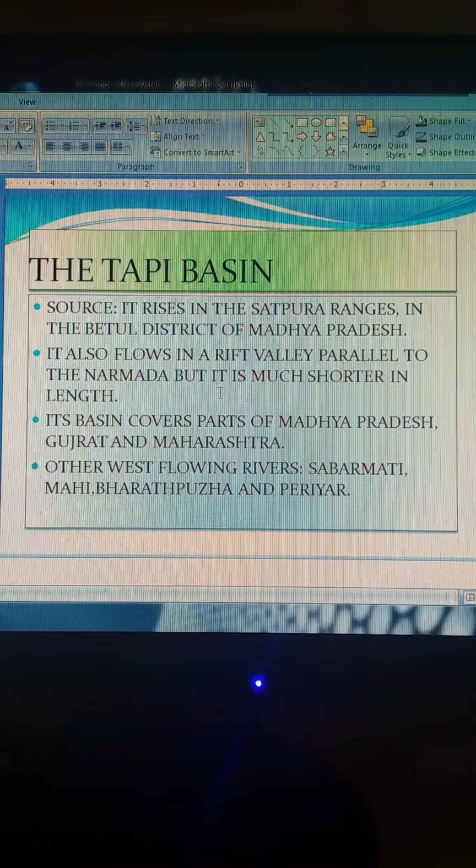The coastal plains between the Western Ghats and the Arabian Sea are very narrow. Hence the coastal rivers are short. The main west flowing rivers are Sabarmati, Mahi, Bharatapuzha and Periyar. So let us see the picture over here, a given map.